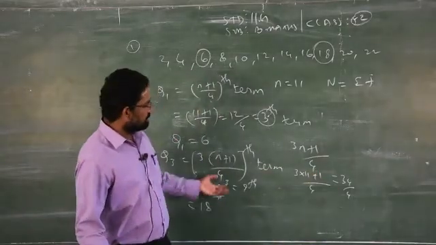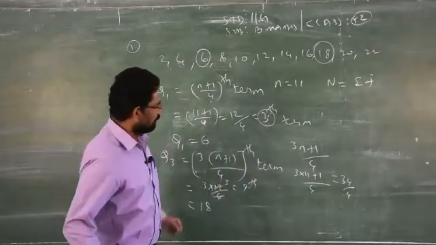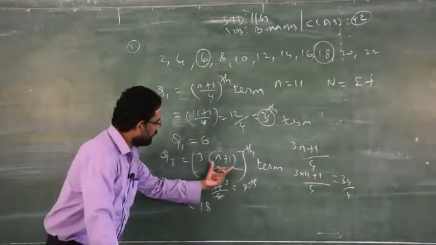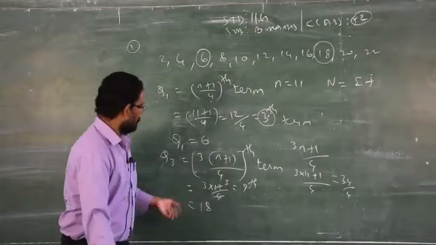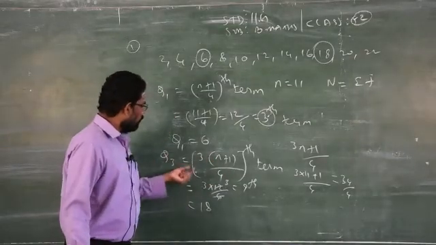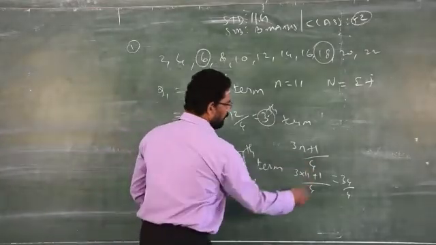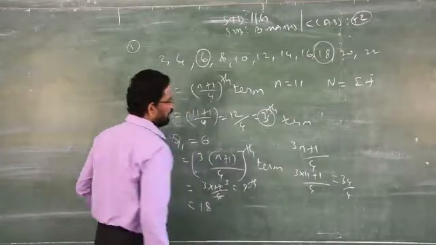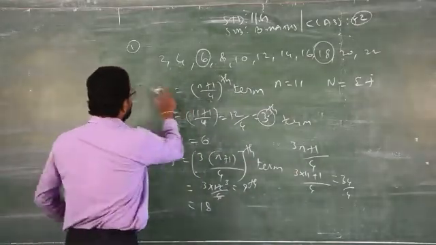Because some of the boys last year converted the formula in this format, they did not get the answer. So please be careful. If you want to find Q3, 3 should be outside of the brackets. If you want to find Q4, it is 4 into (n plus 1) by 4. So don't write 4n plus 1 by 4 in this format, you will get a wrong answer. Clear? So this is the method to find quartile 1 and quartile 3.